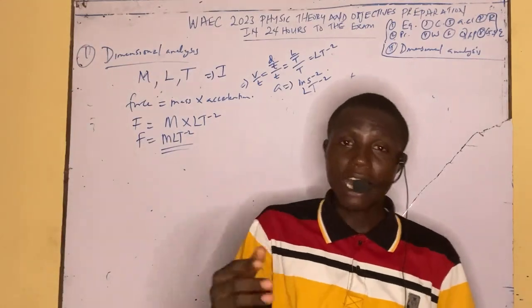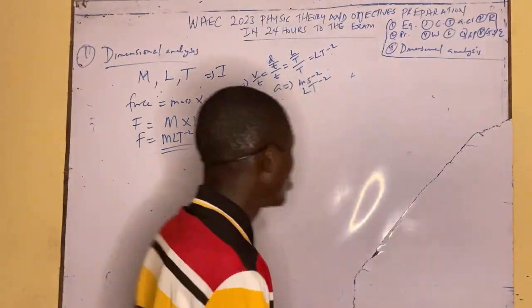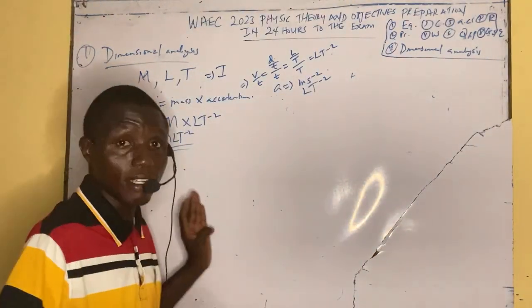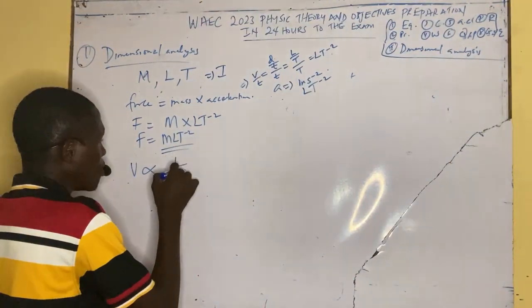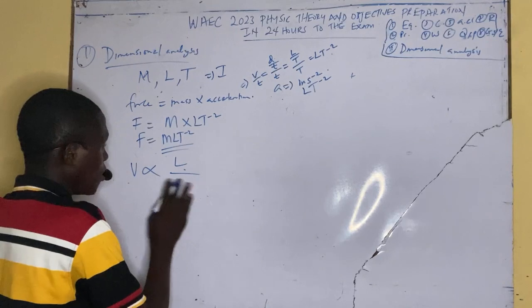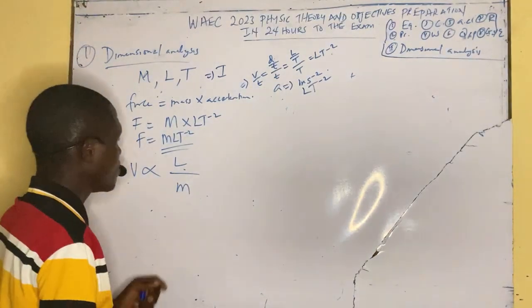And the length. So they are going to give it in the form of what? In the form of variation. What you're just going to do is interpret the variation. You are going to say V is directly proportional to length all over what? M. Length gradient, or all over M. Maybe like that. And it might ask you to find what?